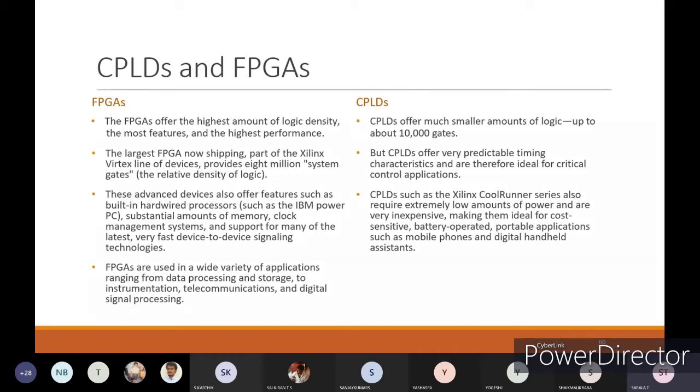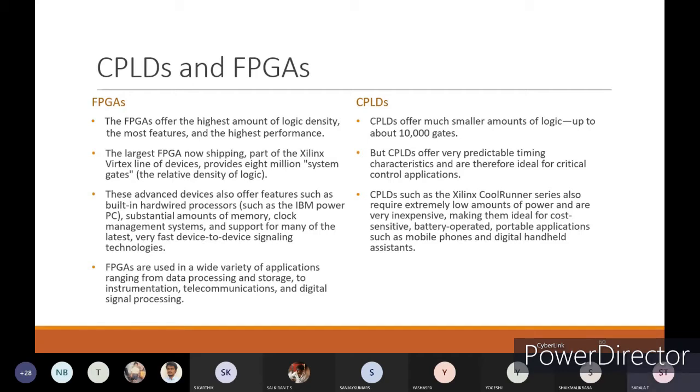With respect to timing characteristics, if you are working with real-time devices, then you always have to go with CPLDs. And in FPGAs, these advanced devices also offer features such as built-in hardwired processors, such as IBM PowerPCs, a substantial amount of memory, clock management systems, and support for many of the latest very fast device-to-device signaling technologies.